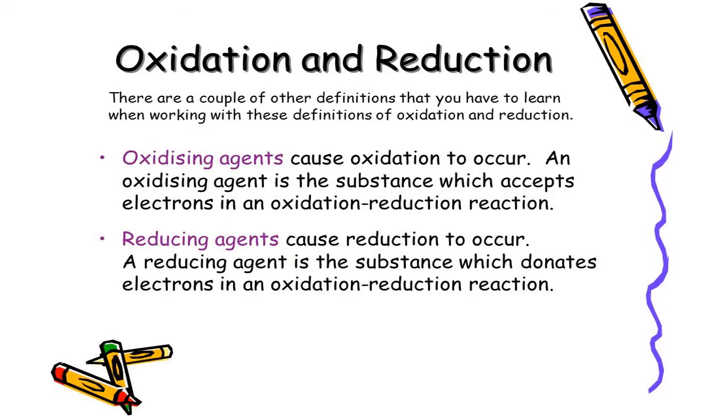Now we will define oxidation and reduction. Already we defined. Now we will define oxidizing agent and reducing agent in terms of loss and gain of electron. Oxidizing agents cause oxidation to occur. An oxidizing agent is the substance which accepts electrons in an oxidation reduction reaction or redox reaction, whereas reducing agents cause reduction to occur. Therefore, a reducing agent is the substance which donates electrons in a redox reaction.